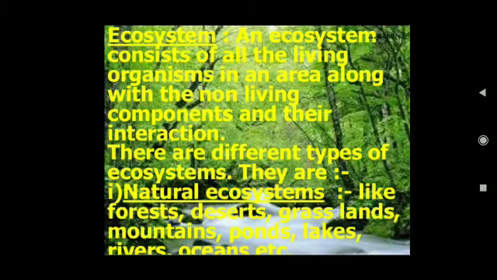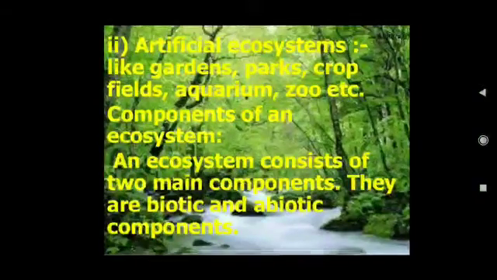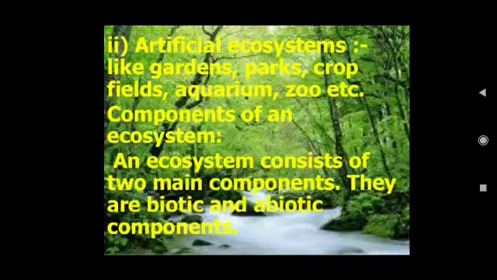There are different types of ecosystem, and they are: first, natural ecosystem like forest, deserts, grasslands, mountains, ponds, lakes, rivers and ocean. The second one, artificial ecosystem. Artificial ecosystems are made by human beings to save the extinct and endangered species. The artificial ecosystems are gardens, parks, crop fields, aquarium, zoo, etc.